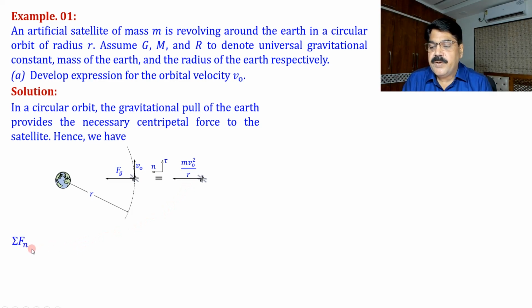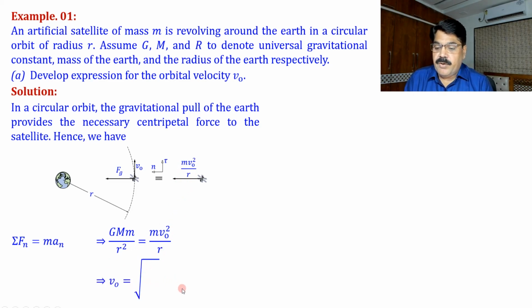Here summation Fn is equal to m an, and for Fg we can write Newton's law of gravitation, G capital M small m by small r square. So G M m by r square is equal to m v naught square by r. From here we can find the orbital velocity. V naught will be square root of GM by r. In this way we have found the orbital velocity.